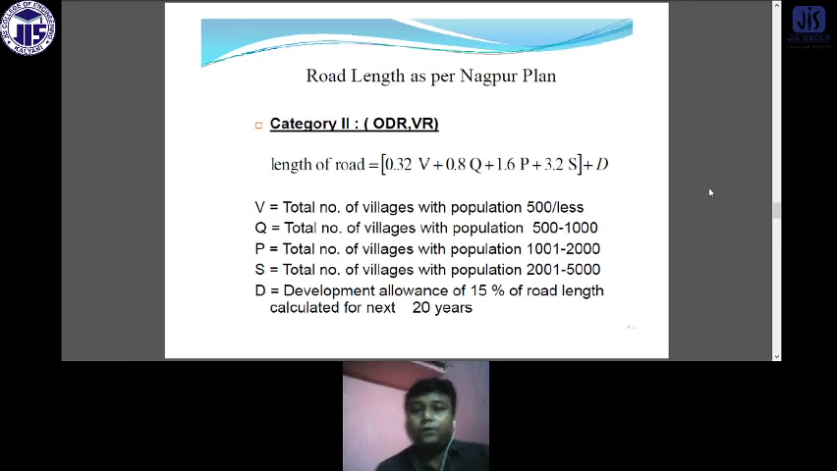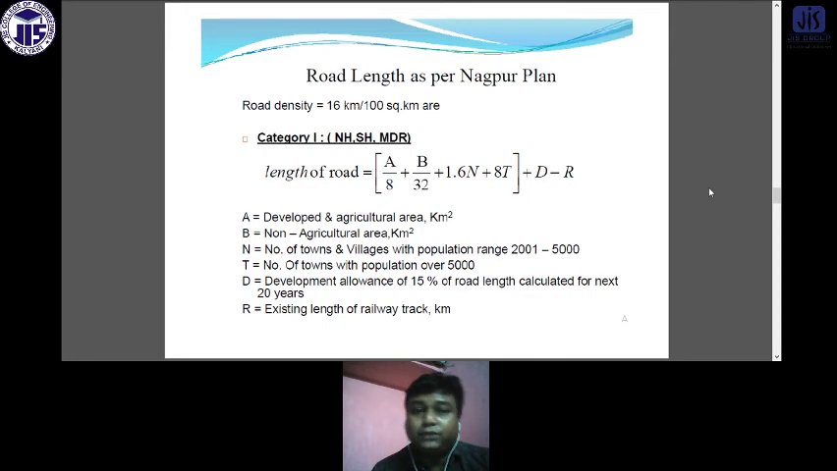Now, what are the road lengths as per the Nagpur plan? This one is for category 2. This one is for category 1. This is for NH, National Highway, State Highway, and MDR, Major District Road.